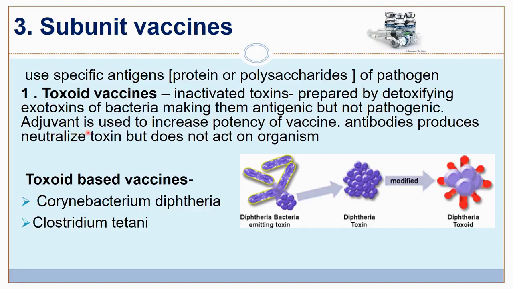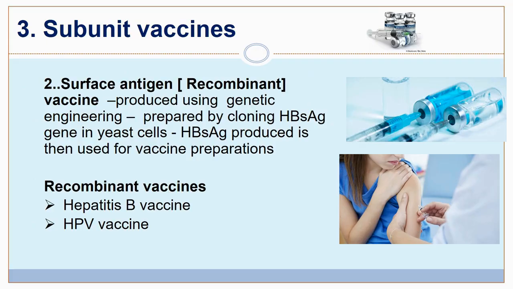And always an adjuvant is used to increase the potency of the vaccine. The antibodies produced here neutralize the toxins, but do not act on the organism. They do not kill the bacteria, but they neutralize the toxin. Toxoid based vaccine examples are the vaccine against diphtheria and tetanus toxoid, Clostridium tetani. So tetanus and diphtheria vaccines are toxoid based vaccines.